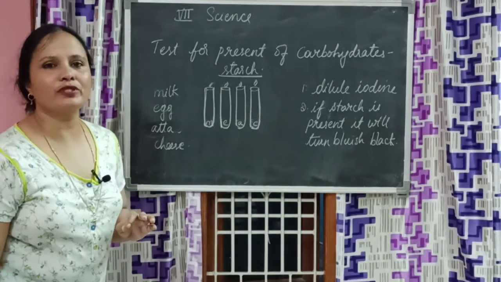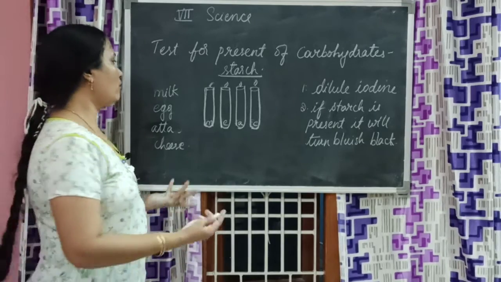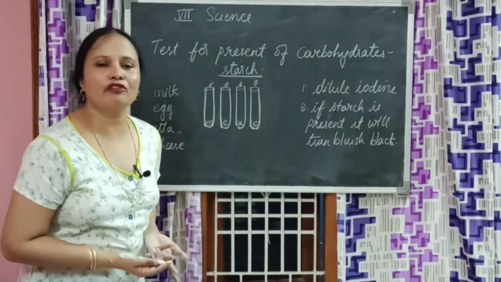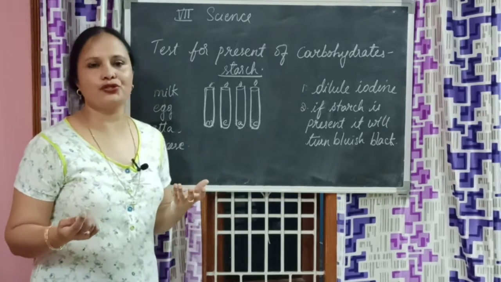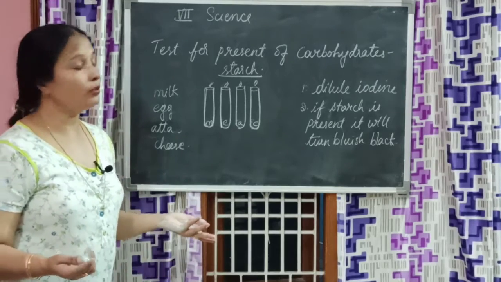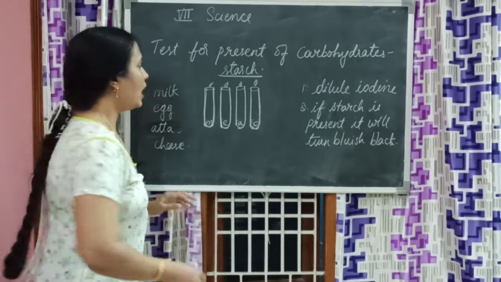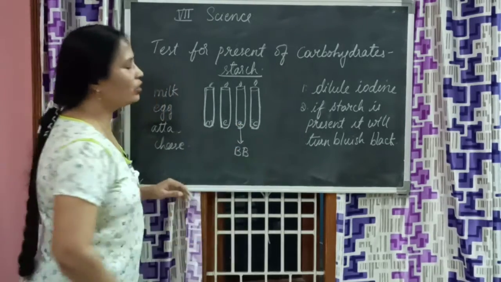Now you observe which one is turning bluish black. I won't have the chance to do it because of time now and I am unable to show you, so I will tell you the answer. Atta shows the bluish black color.